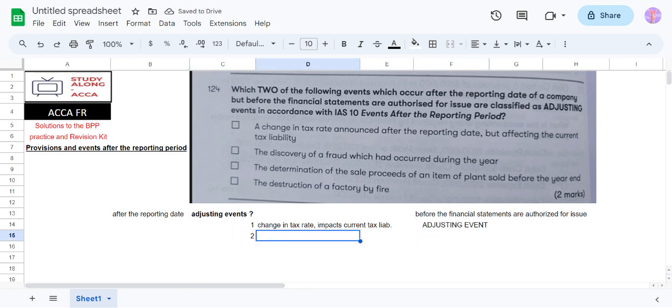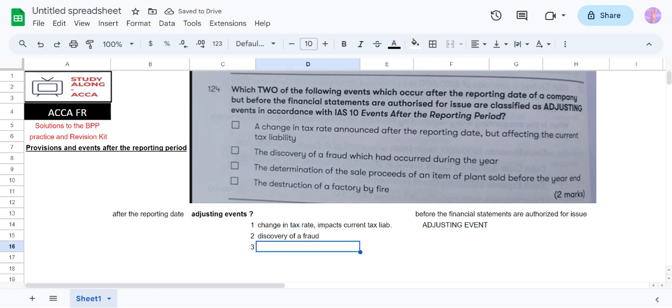Second, the discovery of a fraud which had occurred during the year. Hmm, discovery of a fraud. I will come back to this in a moment. Let's look at the third.